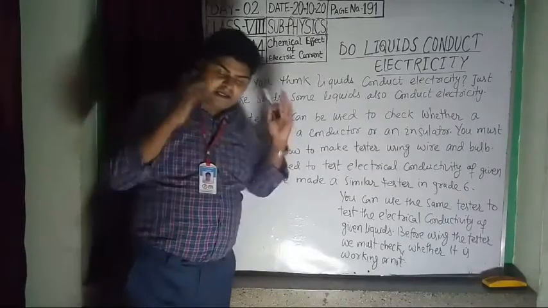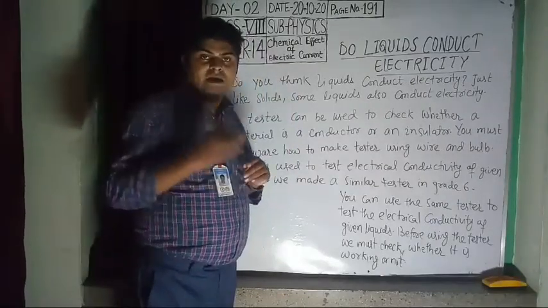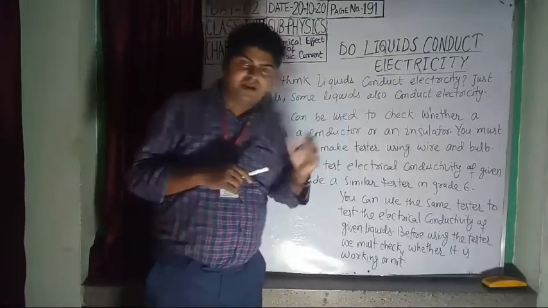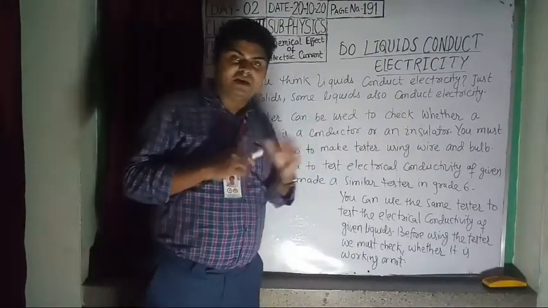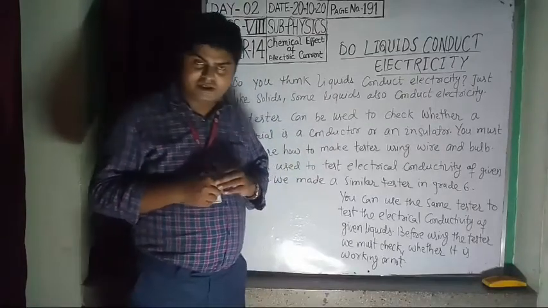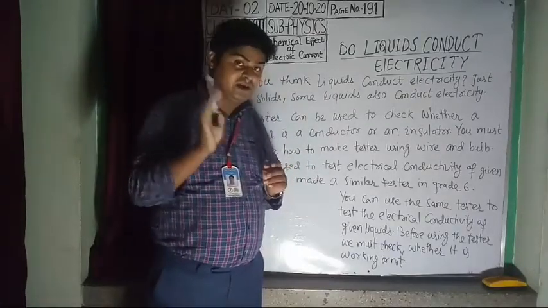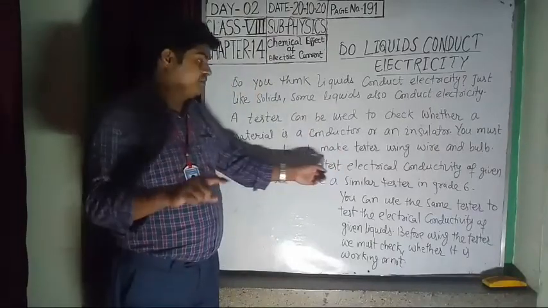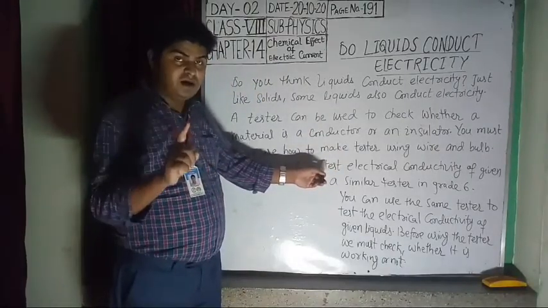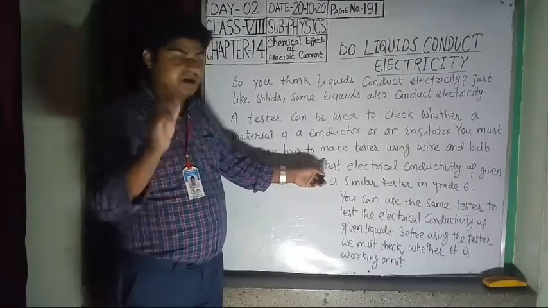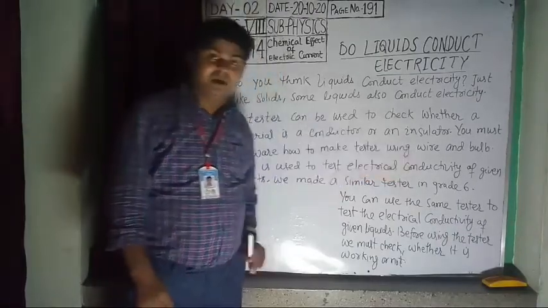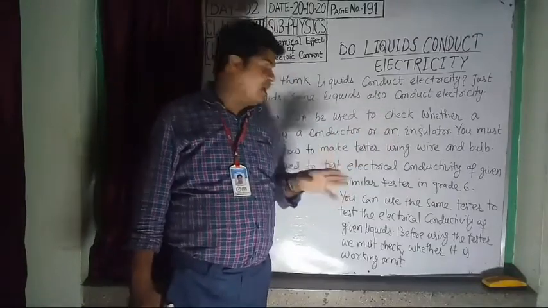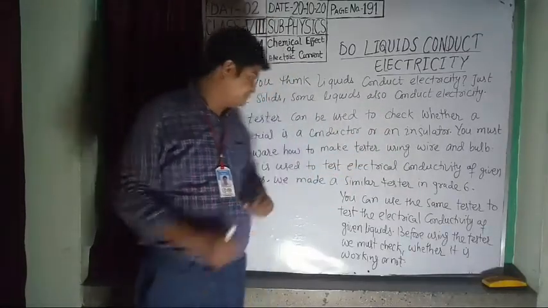In class 6 I think you did an activity to make a tester for electricity, to check whether a material is a conductor or an insulator. You just take two things, wire and bulb, and then make the tester.